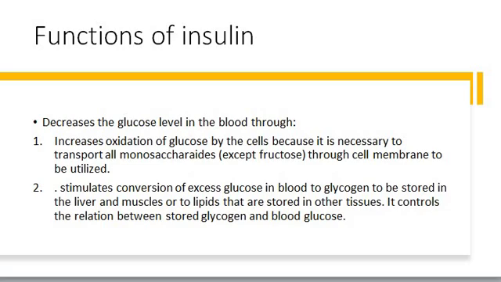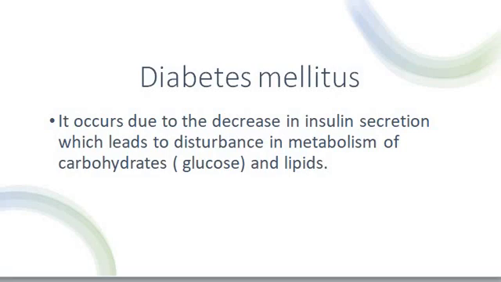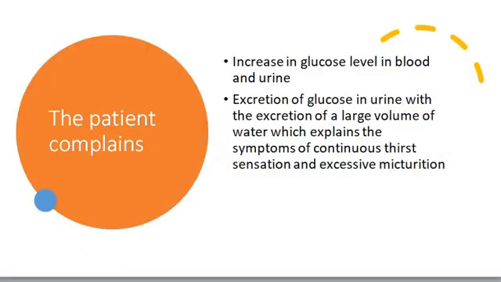Of course, how does it decrease it? Maybe through the conversion of glucose into glycogen inside your liver, or oxidation of glucose, which means breaking down the glucose, and that produces energy. Persons who suffer from diabetes mellitus suffer from a decrease in the insulin hormone, or maybe a disturbance in this hormone, or a disturbance in beta cells, or also a disturbance in the metabolism of carbohydrates.